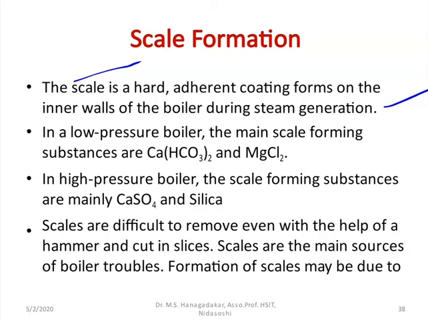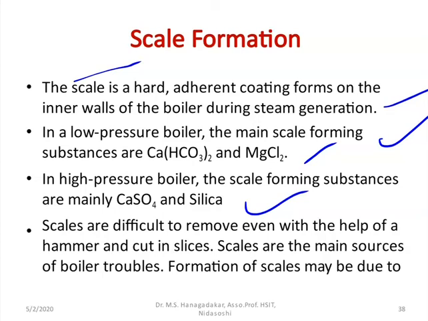In low pressure boilers, the main scale formation is because of substances like calcium bicarbonate and magnesium chloride. In high pressure boilers, the scale formation is mainly due to substances like calcium sulfate and silica, which are in soluble state before being fed into the boilers.